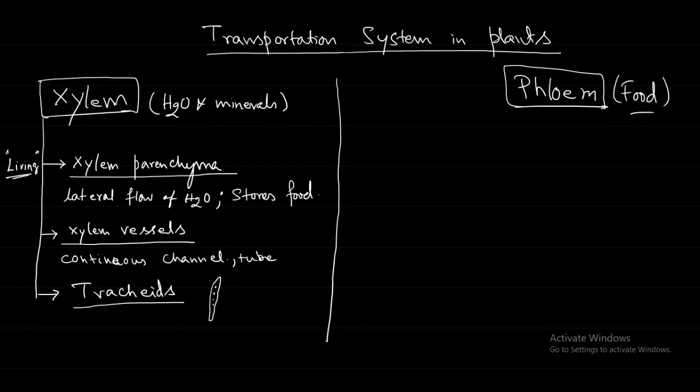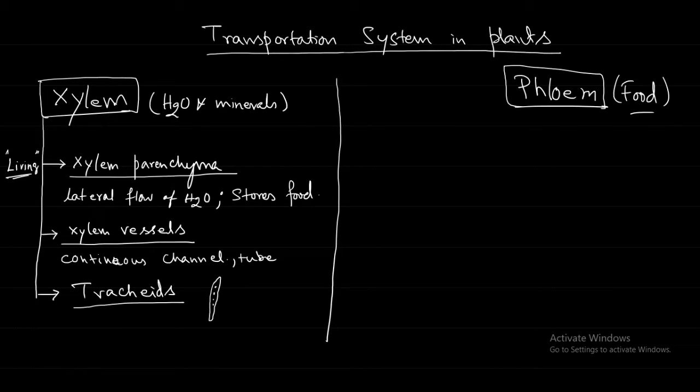Now, can you tell who is going to transport more amount of water, the vessels or the tracheids? Vessels, because vessels look like big pipes. You see the size also. The vessels are like huge pipes, and one vessel joins with another vessel almost continuously. It has huge holes in between, so water can move very fast and a lot of water can go through it. But in tracheids, the transport of water is sidewise, not lengthwise.